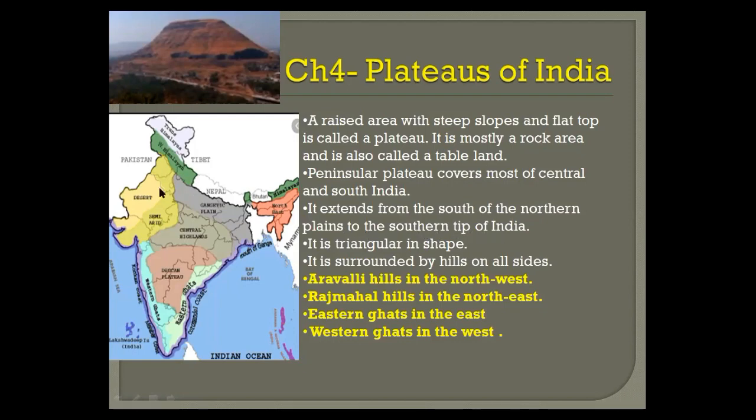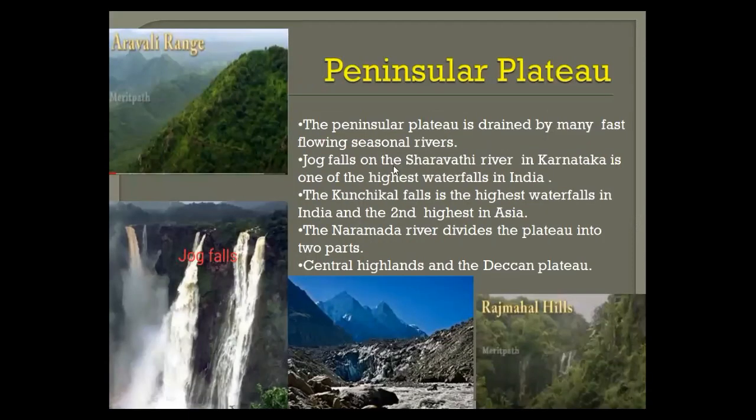So here we have the northern mountains, then the northern plains, and below this we have the central highlands. It is surrounded by hills on all sides. It is triangular in shape, as you can see here.